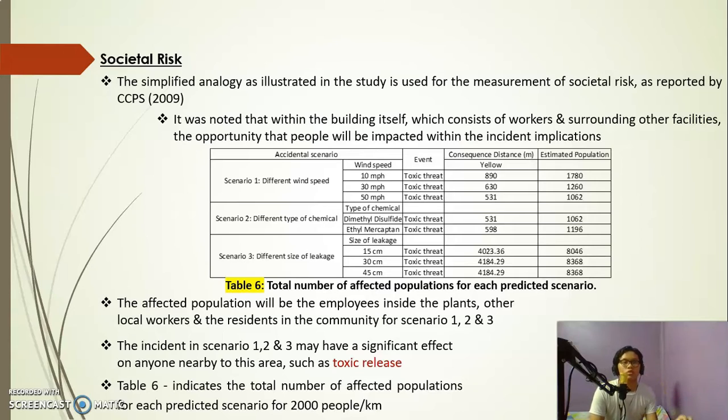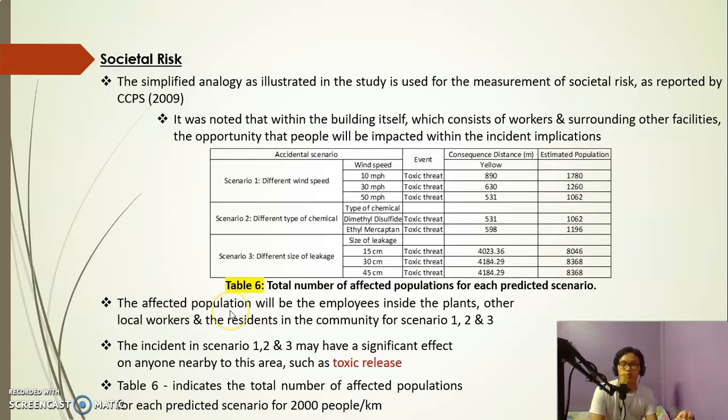Based on Table 6, you see the total number of affected population for each periodic scenario. We have 3 periodic scenarios here. The estimated population for each scenario affected by the societal risk is stated in this table, which exceeds 1,000 people here.